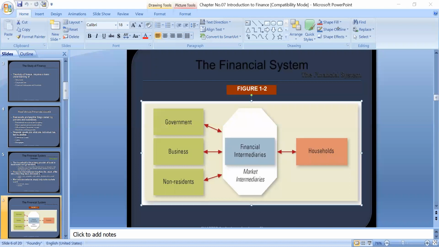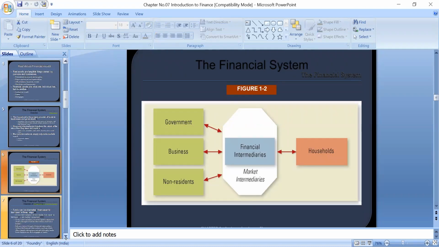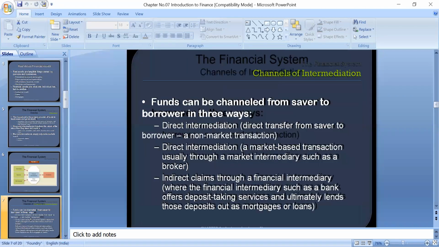Financial system. Is my voice coming slow for everyone? It is coming slow for some of you, but I think from my side the internet is okay. If the internet is giving a problem from my side, then I can see the signal on my screen. The net is slow. Okay, so there might be a problem on your side due to the internet.